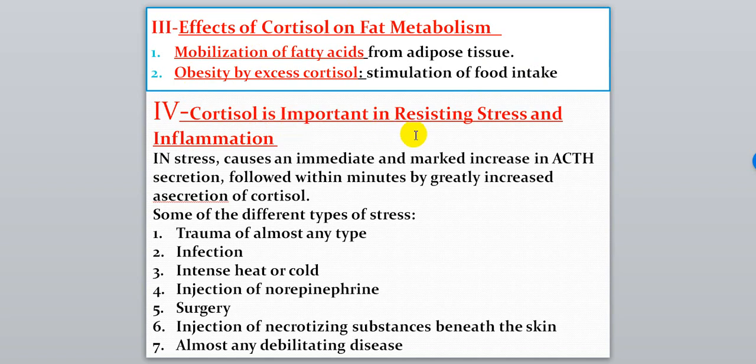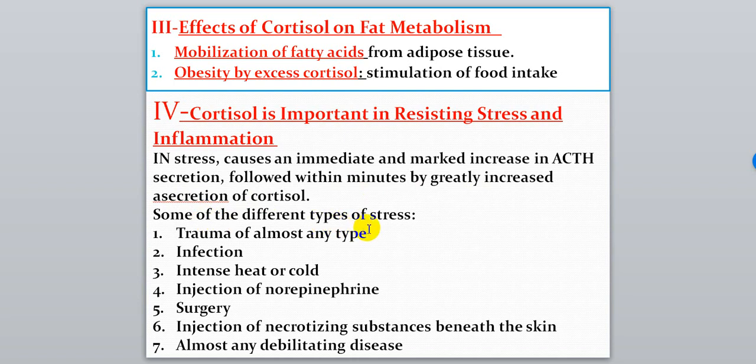Cortisol is important in resisting stress and inflammation. One of the beneficial effects of cortisol is resisting stress and inflammation. It's a good side of cortisol. In stress, ACTH is immediately secreted from the anterior pituitary gland, and by the effect of ACTH, within a minute there is secretion of cortisol.